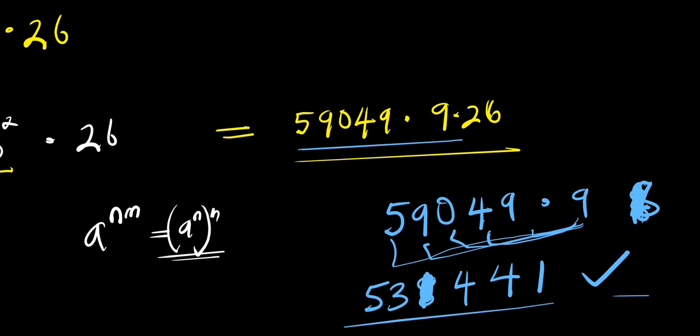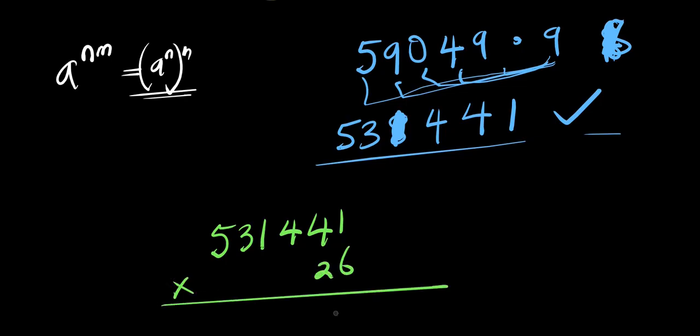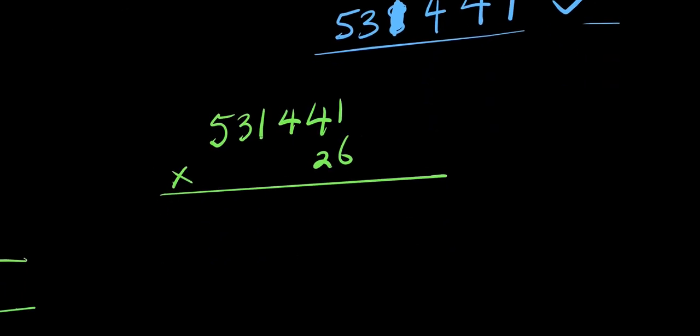So we will multiply this by 26. So 531441 times 26. Guys, we can do that. 6 times 1, 6. 6 times 4, 24, 4 carry over 2. 6 times 4 again, 24 plus 2, 26, 6 carry over 2. 6 times 1, 6 plus 2, 8. 6 times 3, 18, so you have 8 carry over 1. 6 times 5, 30 plus 1, 31.